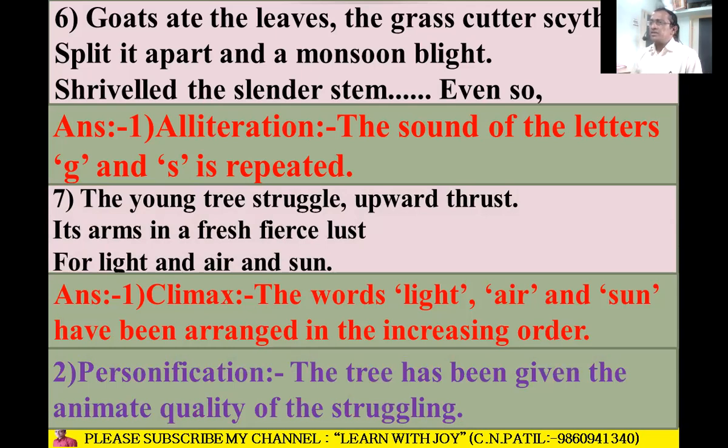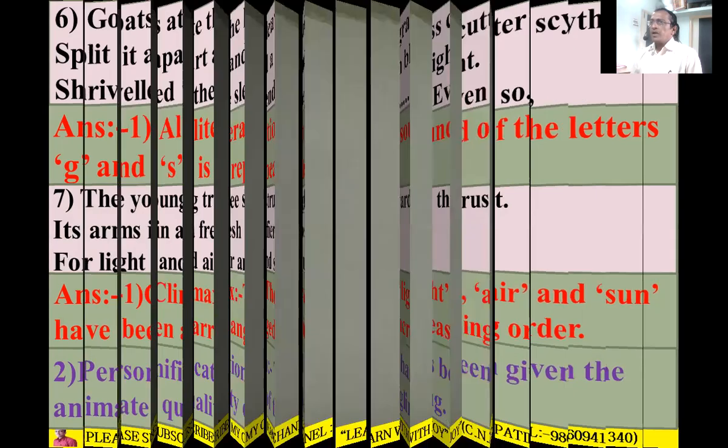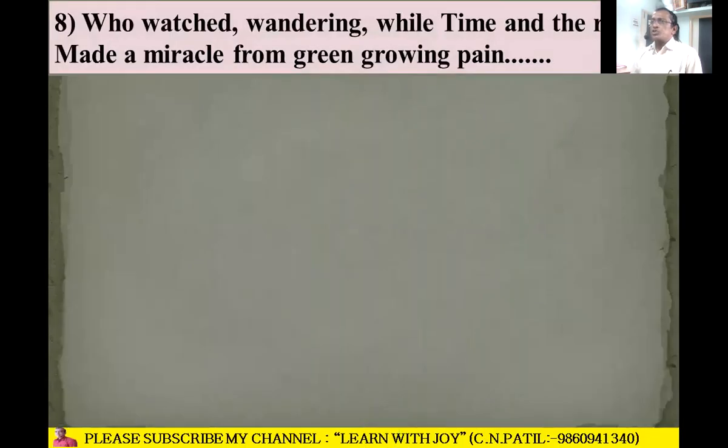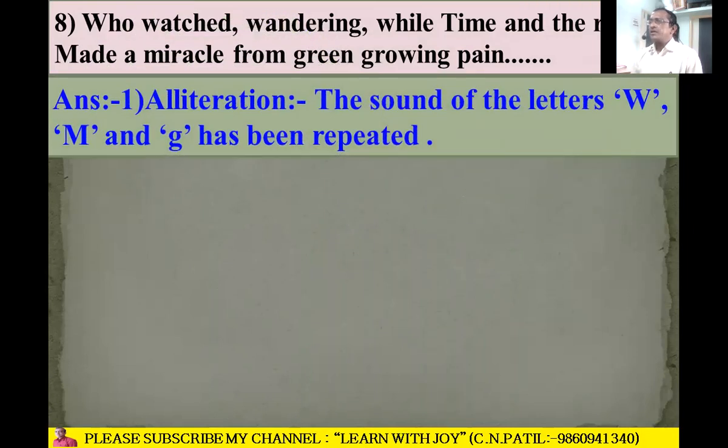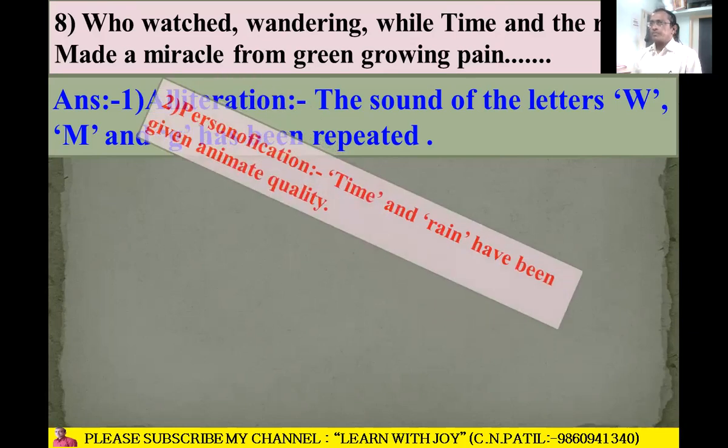So that's why it is personification. Next line: "Who watched, wondered, while time and the rain made a miracle from green growing pain." Alliteration is there because the sound of the letters M and G has been repeated. M in miracle, M in made. So that's why it is alliteration. Again, G sound is also there, W sound is also there. So such sounds, when a sound repeats, then it is alliteration.